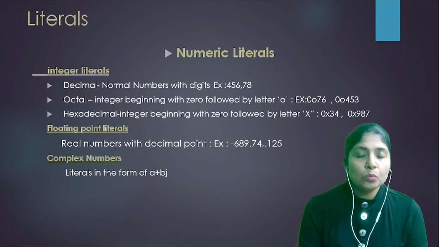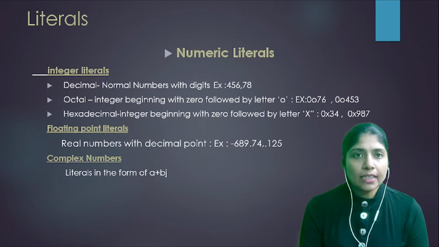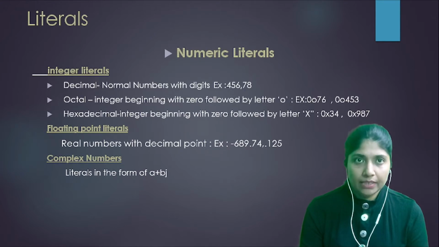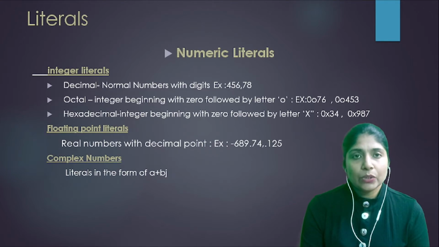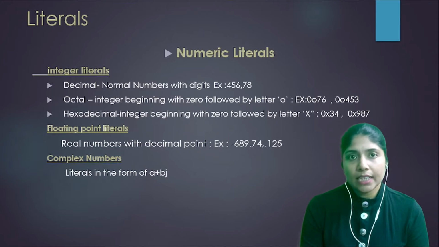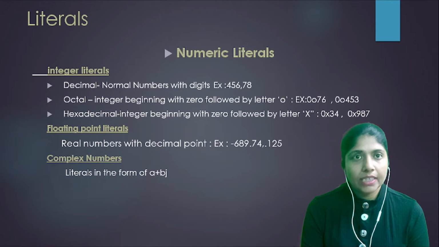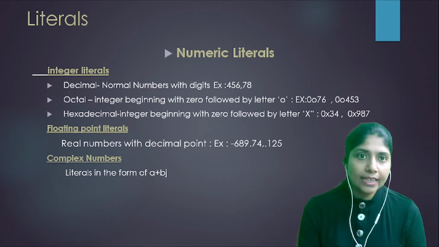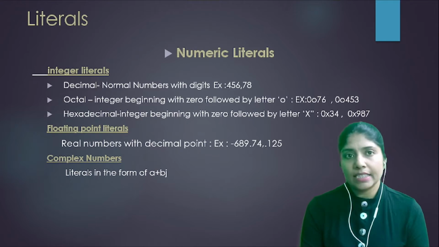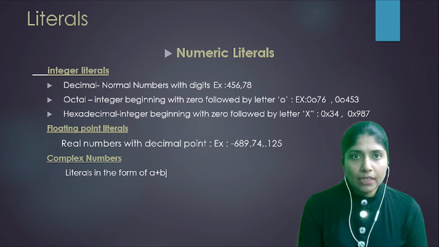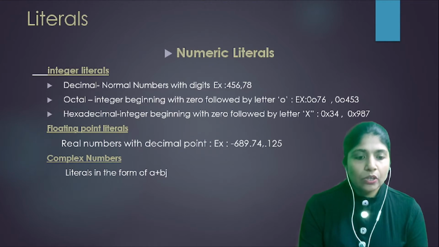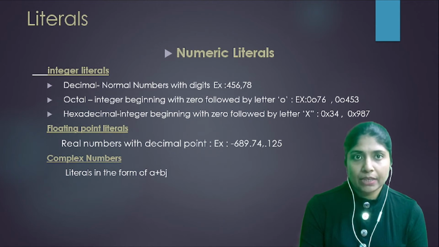Next is numeric literals. Numeric literals are classified into 3. This is where we deal with numbers. So these 3 categories are going to deal with numbers only. First category is integer literals. Integer literals are again classified as decimal integers, octal, and hexadecimal integers. Decimal integers are normal numbers, unlimited range, normal numbers without any fractional part. They are called decimal integers.